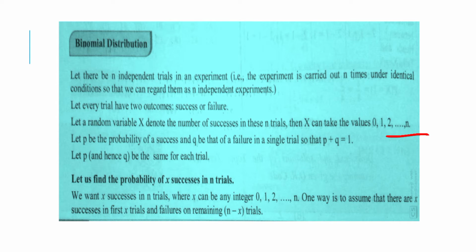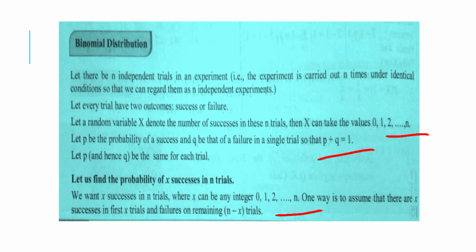Let p be the probability of success and q be the probability of failure in a single trial, so that p plus q is equal to 1. Let p and hence q be the same for each trial. Let us find the probability of x successes in n trials, where x can be any integer 0, 1, 2 up to n.